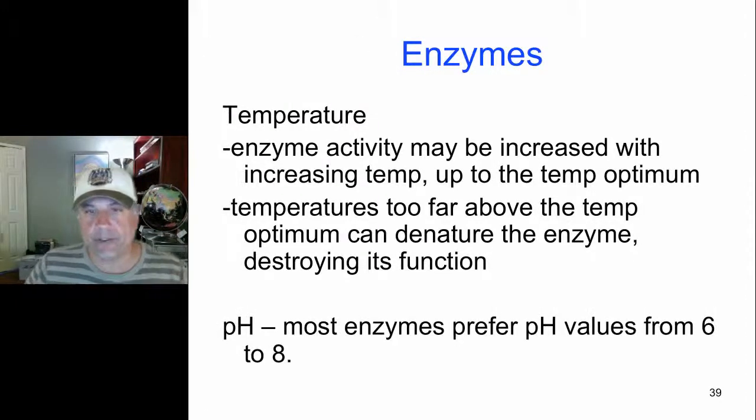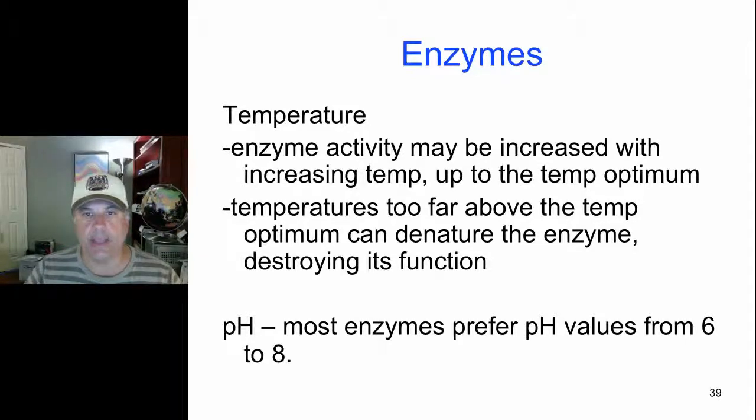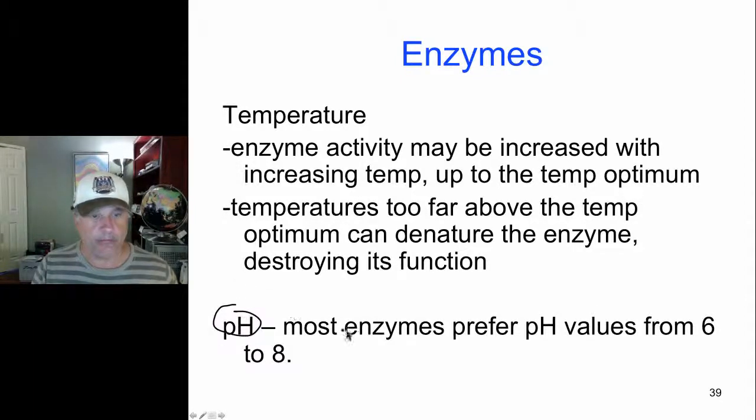Now another environmental factor that can influence enzyme activity by influencing enzyme structure is pH. If we look at pH down here, we know that most enzymes prefer pH values from 6 to 8, near neutral pH, but some enzymes function optimally at very different pHs.